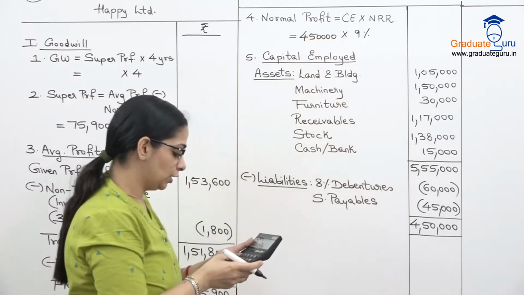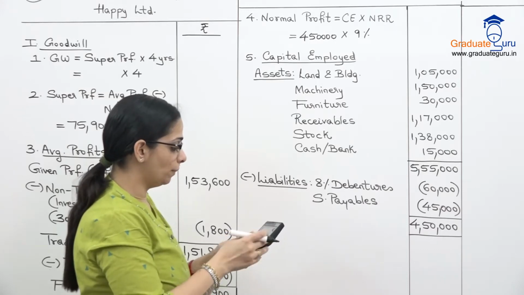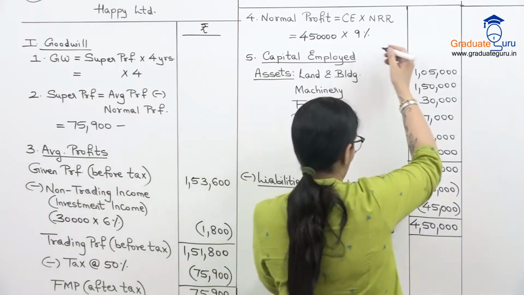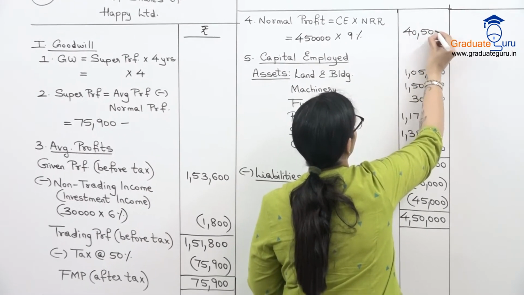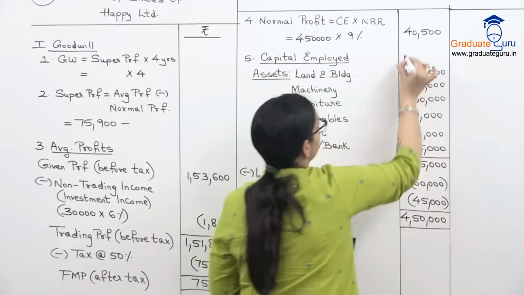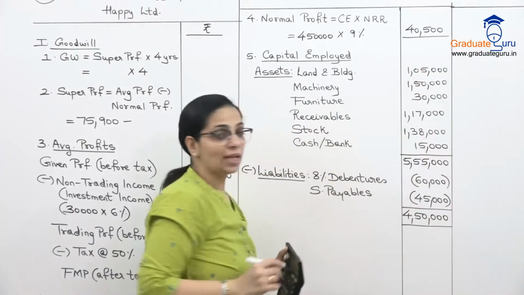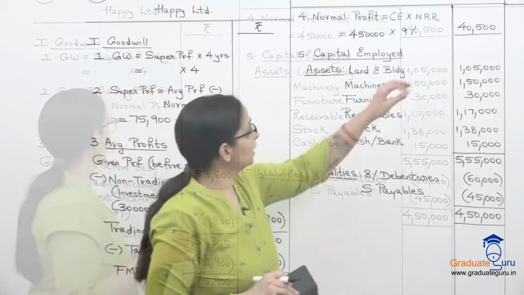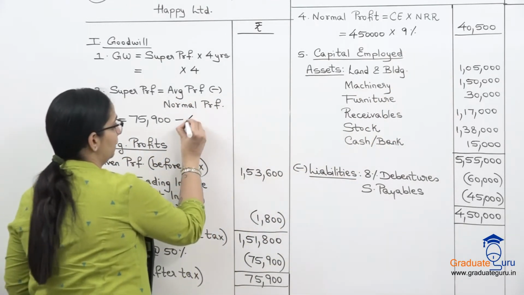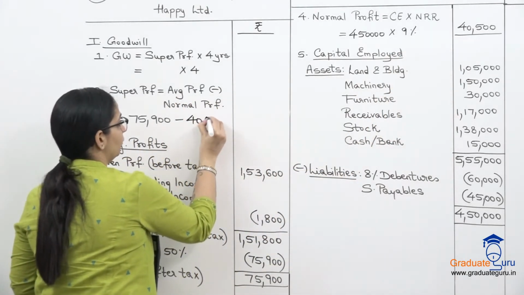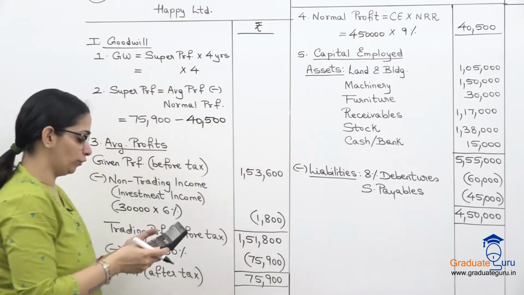And now let's calculate our normal profits. So 4,50,000 into 9%, we get 40,500. So that's our normal profit. So let's bring this 40,500, our normal profit, over here. And we'll calculate our super profit.